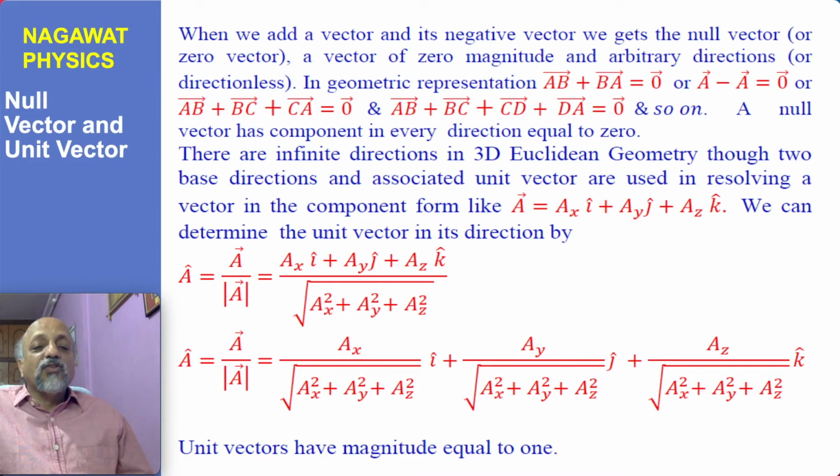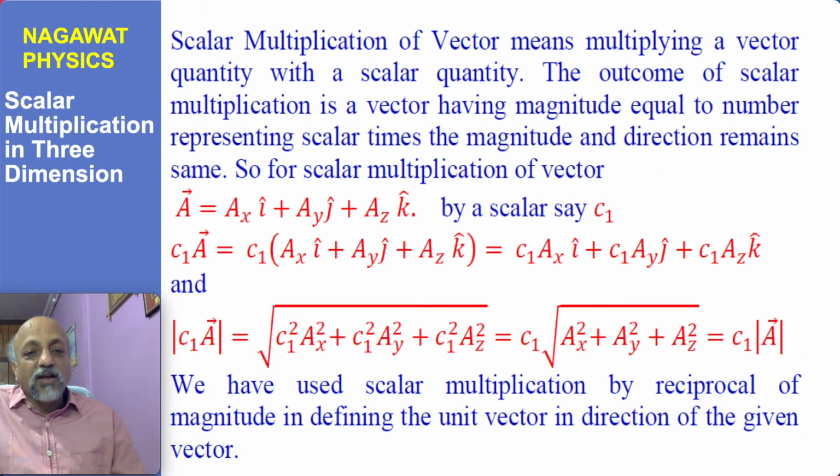And with this generalization, we also find that we can write the magnitude of vector A as the square root of ax square plus ay square plus az square. Once you know that, you can divide the vector A by its magnitude and obtain a unit vector in any direction. In the same manner, scalar multiplication in 3 dimensions can be understood: the C1 being used for scalar multiplication will multiply each component, but the overall magnitude will therefore become C1 times, while the direction would remain the same.